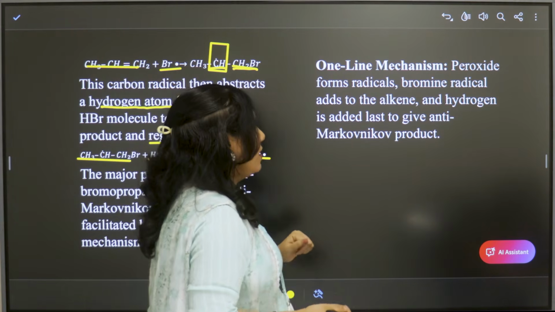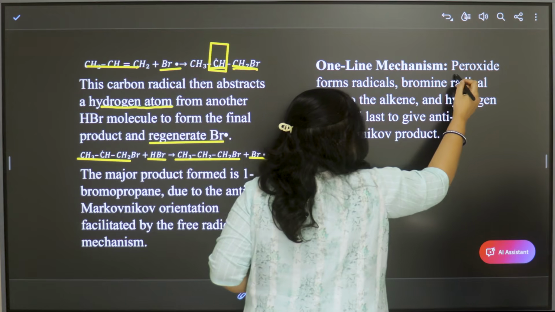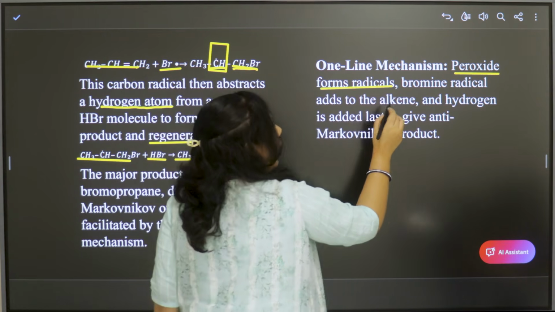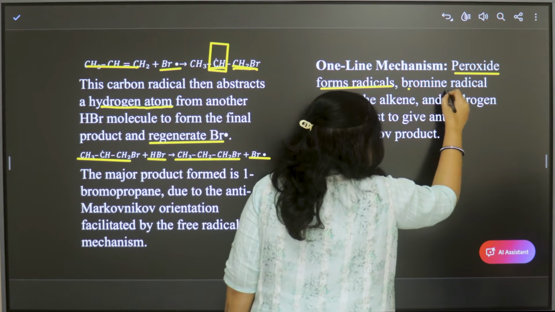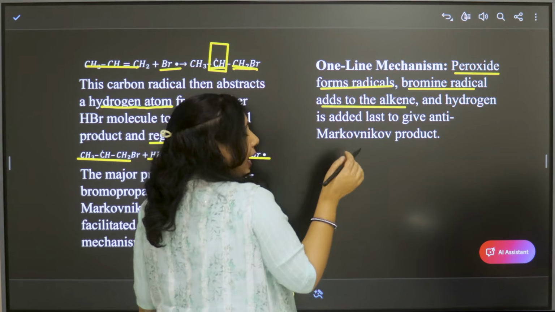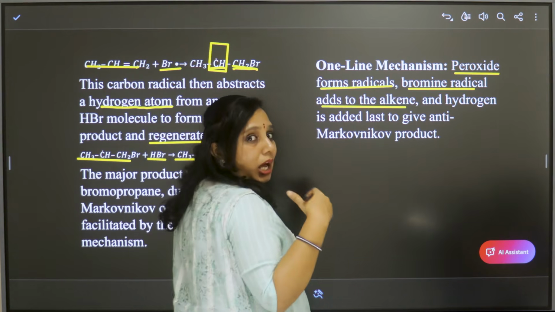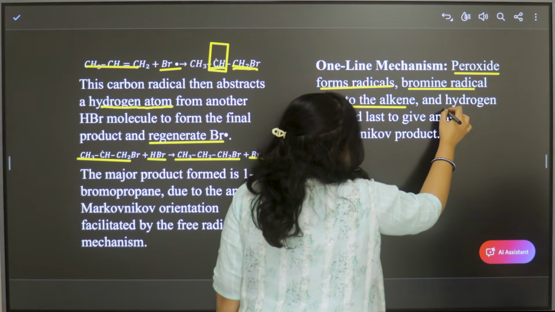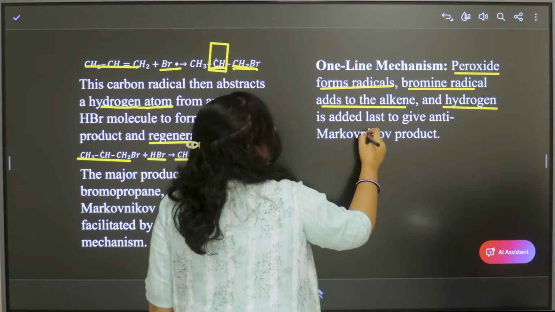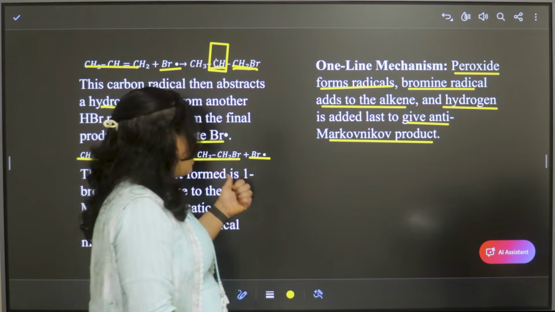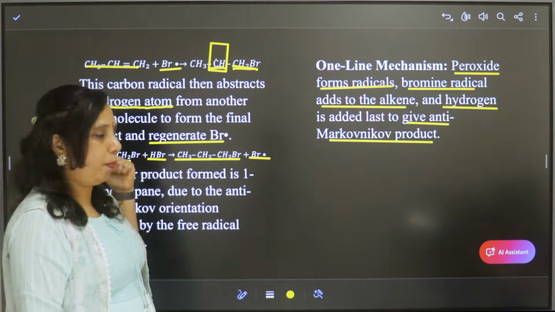So one line mechanism is peroxide forms alkoxy radicals and bromine radicals. Bromine radicals add to the alkene, and they form secondary free radicals. Then they attract hydrogen. Then they give anti-Markovnikov product, that is 1-bromopropane.